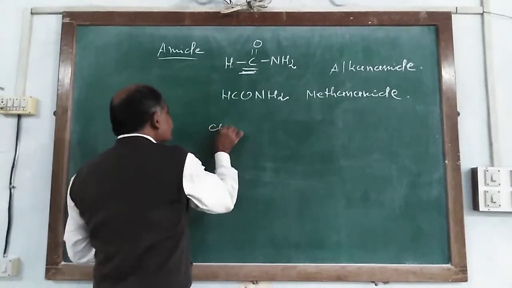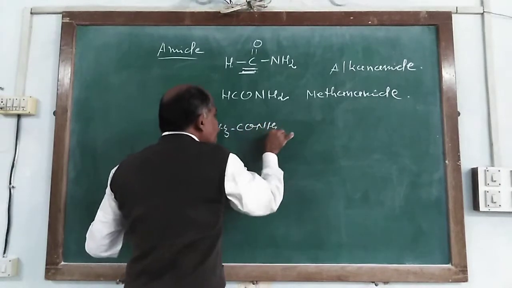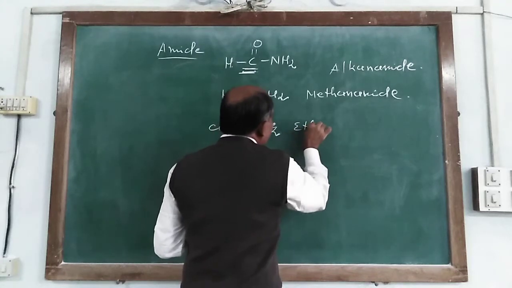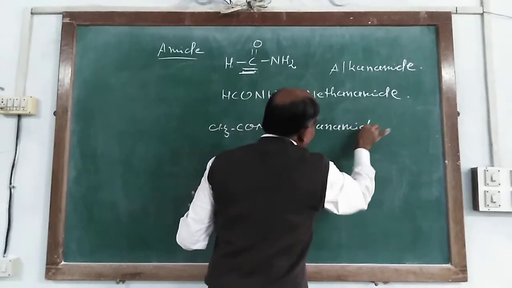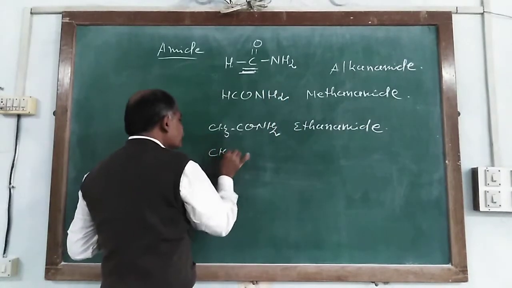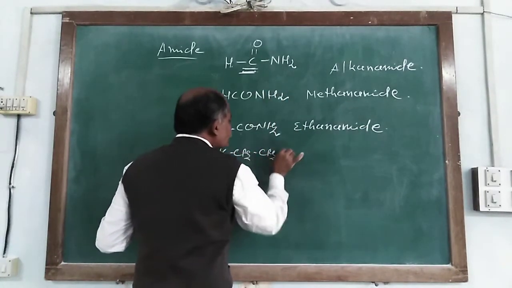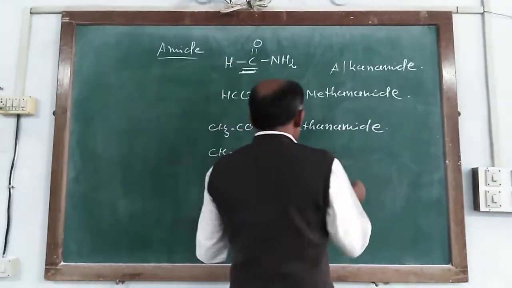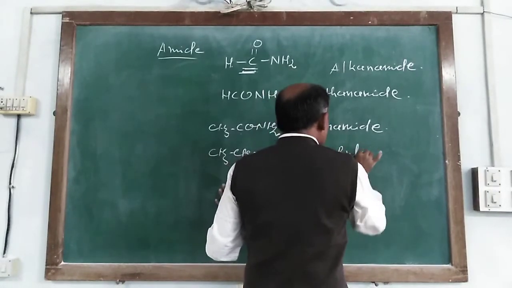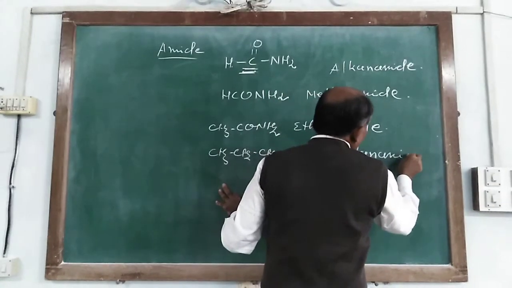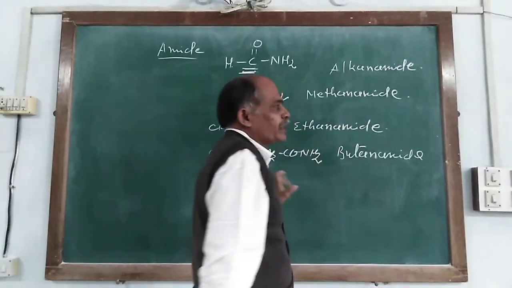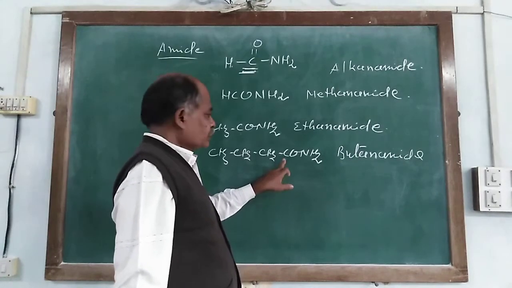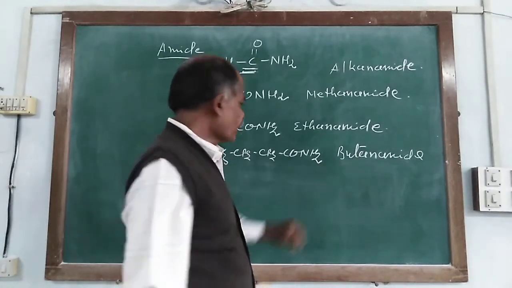Similarly, CH3CONH2. So it is carbon number 1 and 2, and it is known as ethanamide. Similarly, CH3CH2CH2CONH2 is named butanamide. We do not indicate the number at which the amide group is present, so it is known as butanamide.